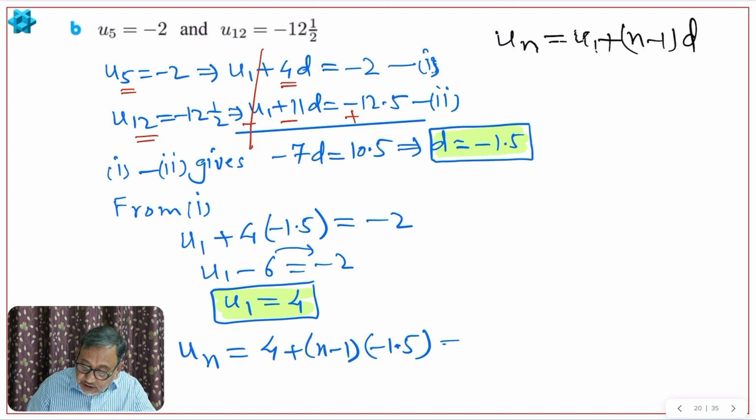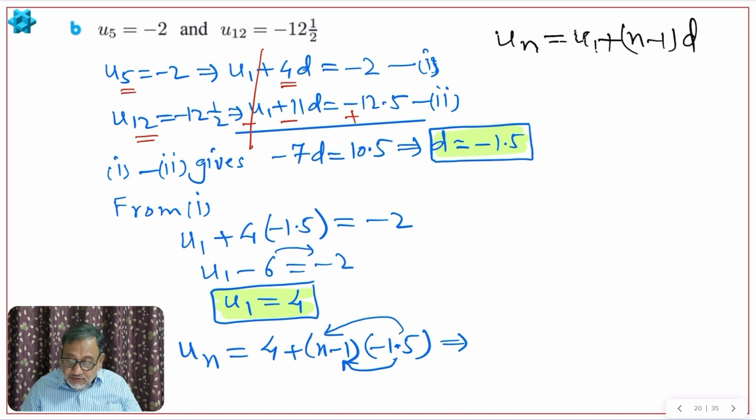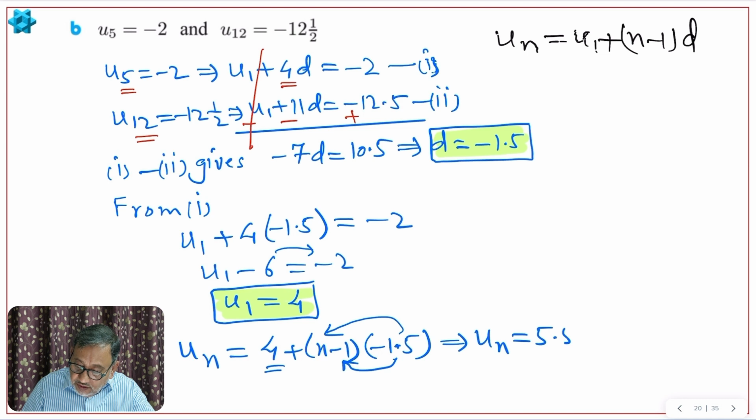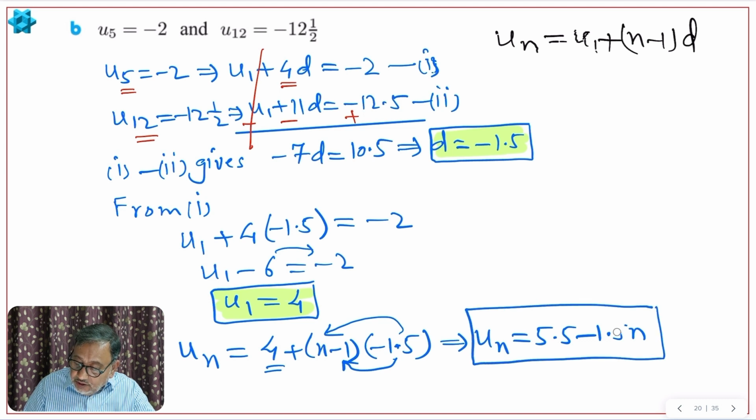So this implies this will be negative 1.5n and positive 1.5, and this positive 4. So 4 plus 1.5 is 5.5. Therefore un will be 5.5 minus 1.5n. So this is the answer, right? Okay, I hope you understood this.